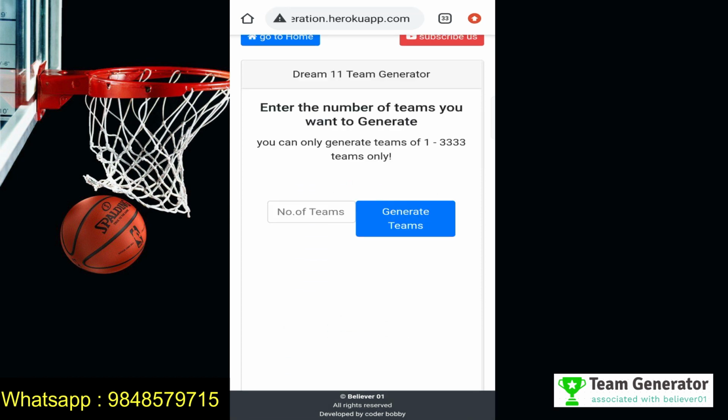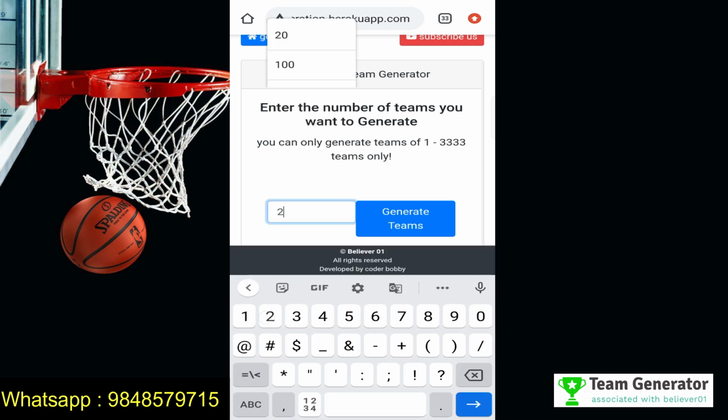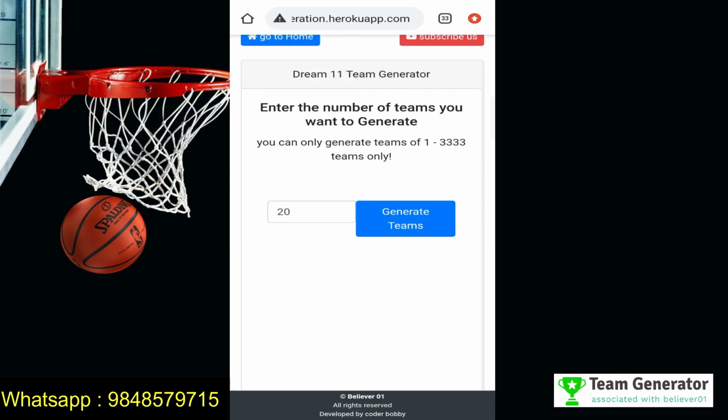And we need to enter the number of teams you want to generate. You can generate up to 3000 teams, but you don't need that many teams at all. For example, if you want to create 10 teams, internally the software will filter among thousands of combinations and will give you the 10 best possible teams. For example, here I want to create 20 teams, so let's click on generate teams here.